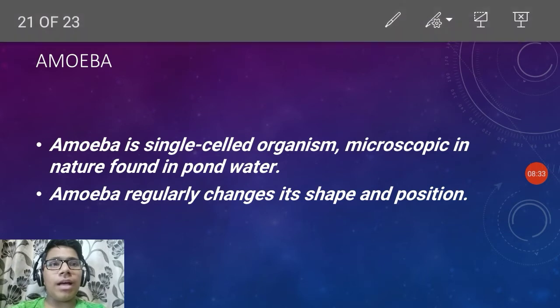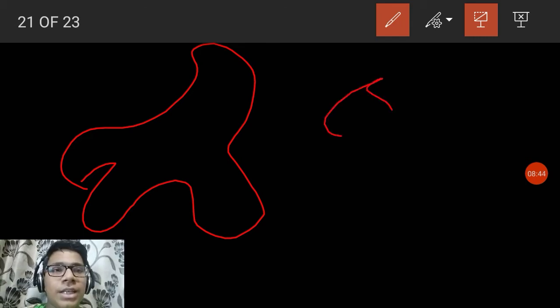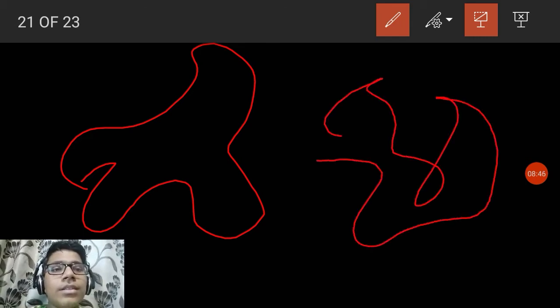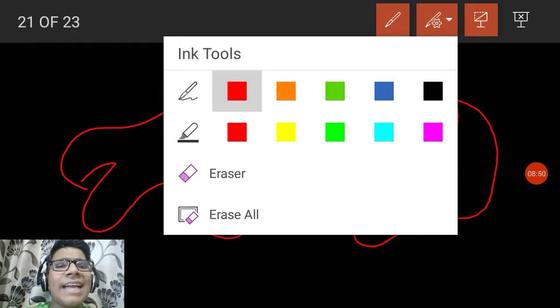Amoeba is a unicellular organism which is present in different kinds of pond water, and it has no fixed shape. It can be of any shape. It can be in this shape or in that shape, and it can be present in every shape.